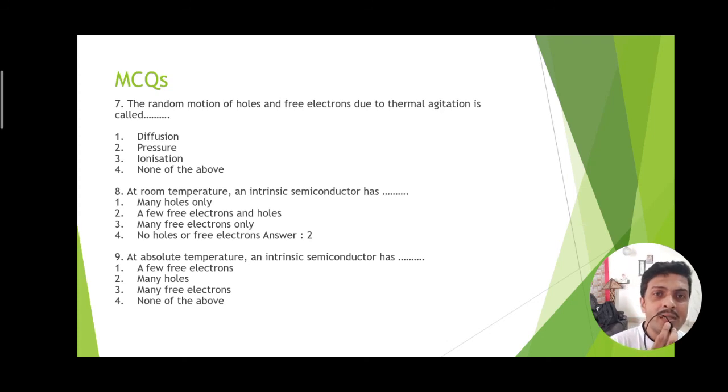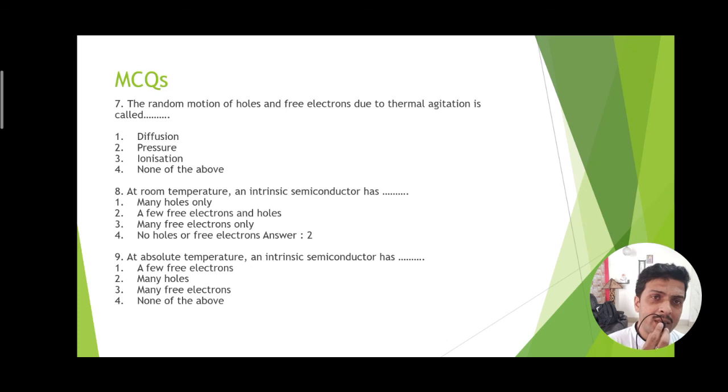The 8th question is: at room temperature, an intrinsic semiconductor has many holes only, a few free electrons and holes, many free electrons and no holes, or no free electrons. The answer is 2, a few free electrons and holes, because at room temperature the presence of electrons and holes is small. The more the temperature, the more the generation of electrons and holes, and the more the conductivity in an intrinsic semiconductor.